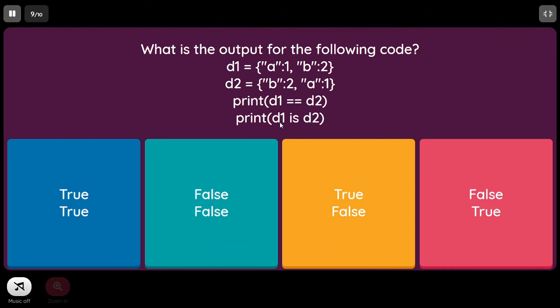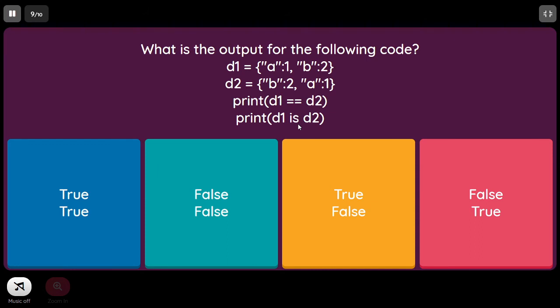But when we are asking for the identity, that is D1 is D2, D1 will be having separate memory, D2 will be having separate memory. So both memory references are not the same. So the is operator is the identity operator in Python, which will return true if both of the objects are pointing to the same memory location. So this D1 is D2 will return false. The first one, double equal to, will check only for the contents equality. Only whether the elements are equal or not it will check, so it will return true. Whereas the is operator will check whether both objects are referring to the same memory location or not.